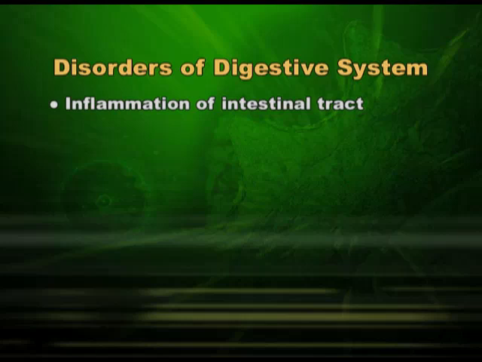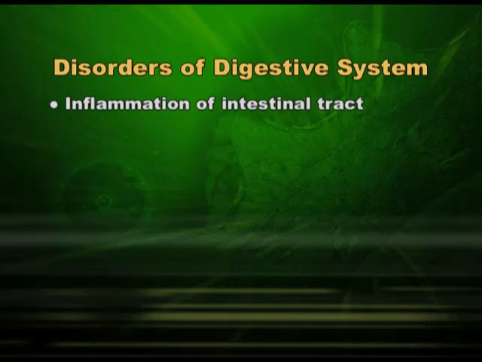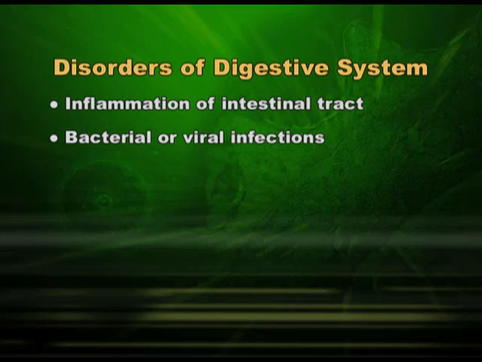We know that our intestinal tract is very long. We call it GIT, gastrointestinal tract, starting from the mouth and ending at the anus. It is a long path to go. So, on the way, inflammation or some disorder may occur at some point. The reasons may be bacterial infection or viral infection, or even some big parasites in the intestine.